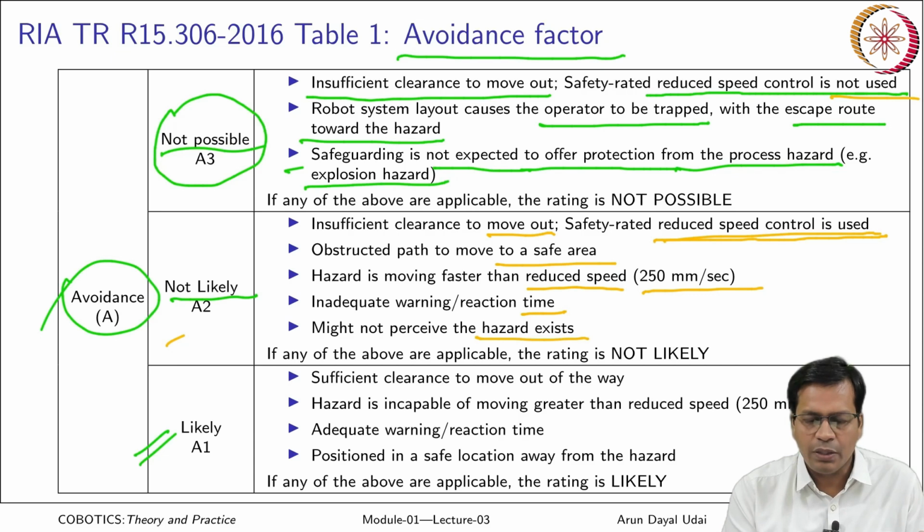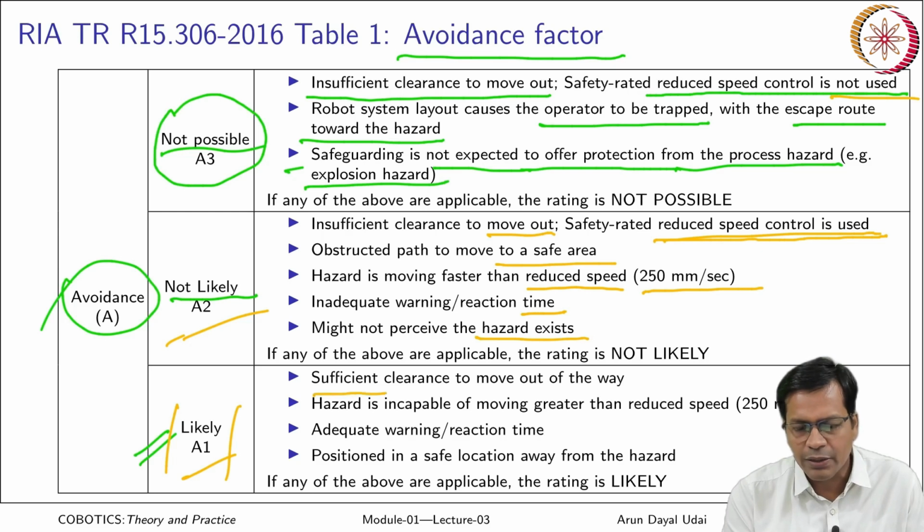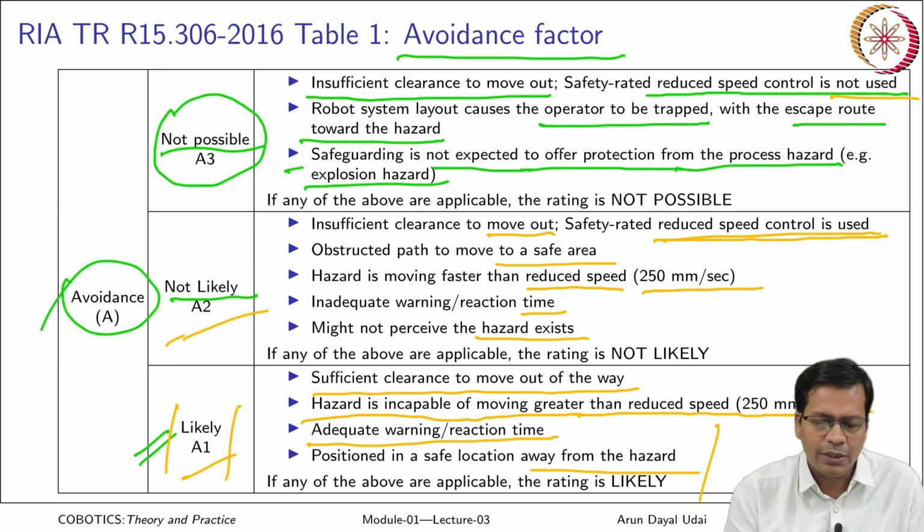So, the end user may not see that the hazard is there, right. In all these cases it is not likely. And the last one is very likely that it can be avoided. Sufficient clearance to move out is there, hazard is incapable of moving greater than reduced speed of 250 mm per second, adequate warning and time is there, positioned in a safe location away from the hazard. So, in this case it is likely to be avoided.